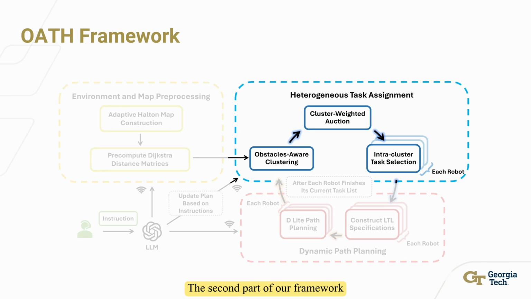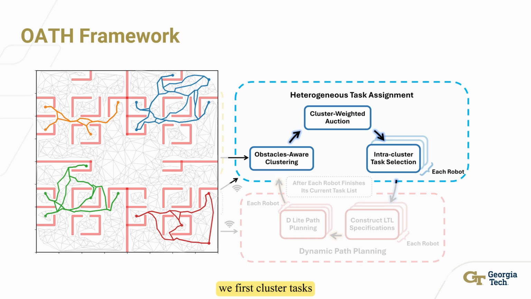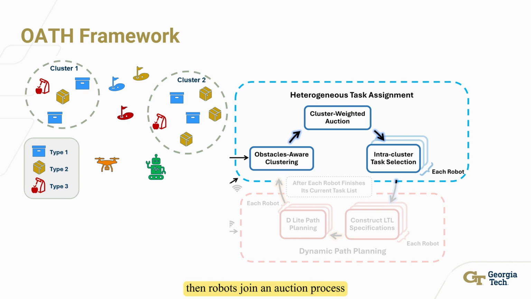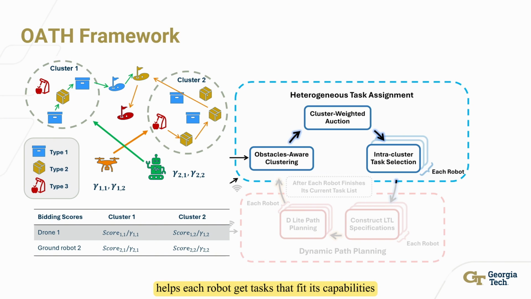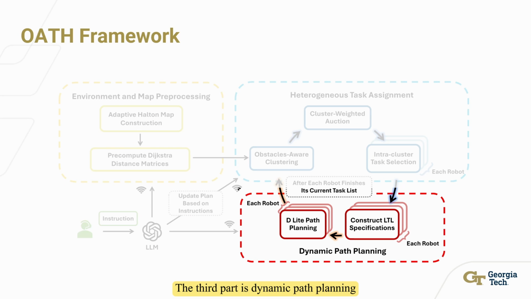The second part of our framework is heterogeneous task assignment. Here we perform a hierarchical process. We first cluster tasks using the obstacle-aware distances. Then, robots join an auction process where each one bids for the cluster that matches its capability and is close to its position. After a robot wins a cluster, it selects the specific tasks to execute by solving a mixed-integer linear program. This design helps each robot get tasks that fit its capabilities and location while keeping the overall plan efficient.